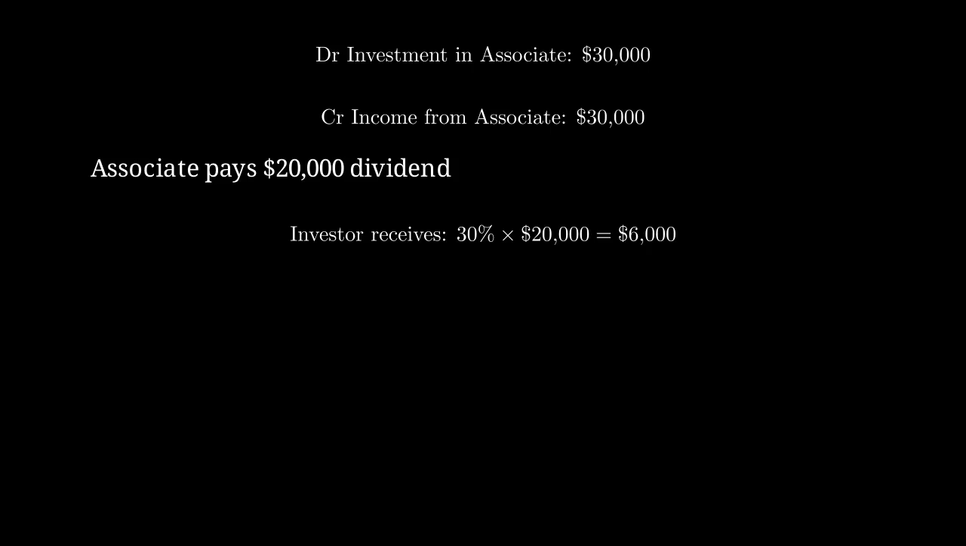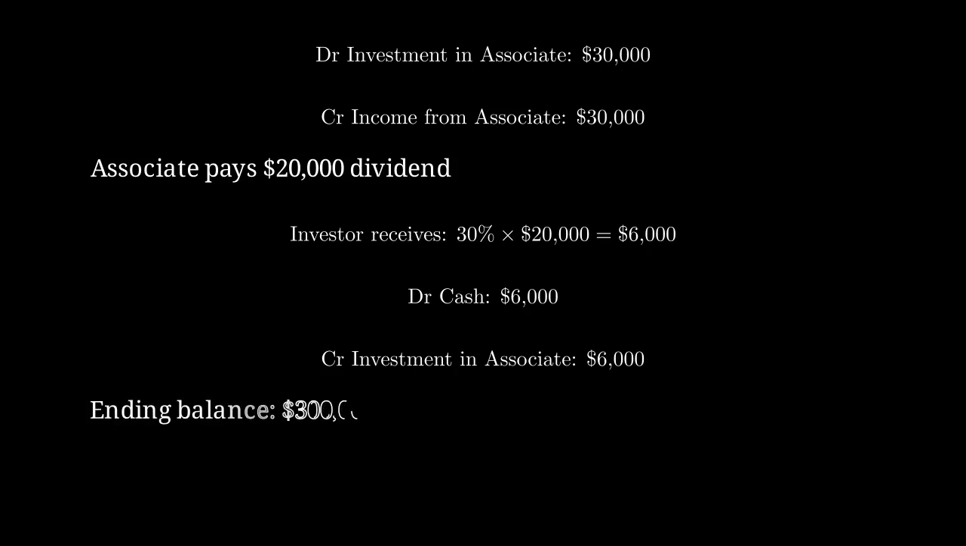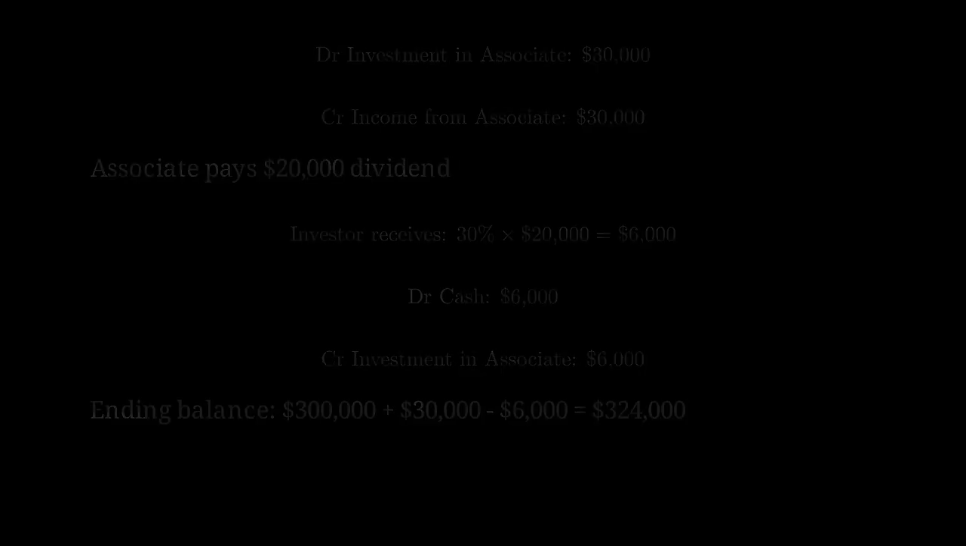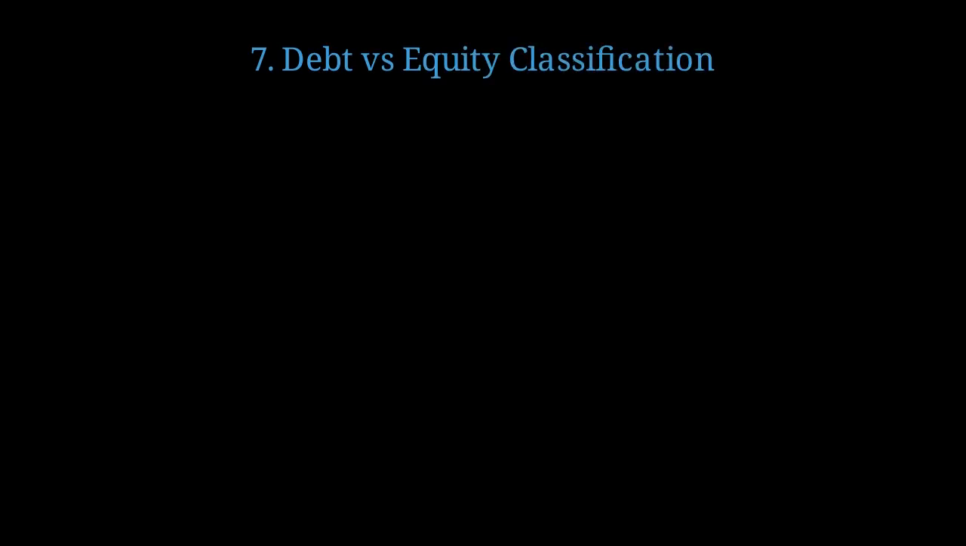The associate then pays a total dividend of $20,000 to all shareholders. The investor receives 30% of this dividend, which is $6,000. We debit cash for the $6,000 received, and credit investment in associate for $6,000, reducing the investment account. The ending balance in the investment account is $300,000 plus $30,000 minus $6,000, which equals $324,000.